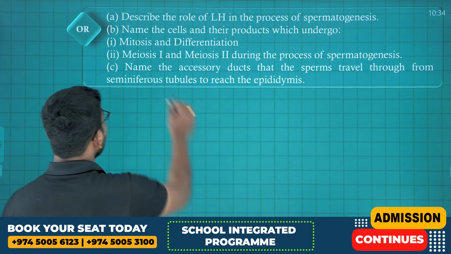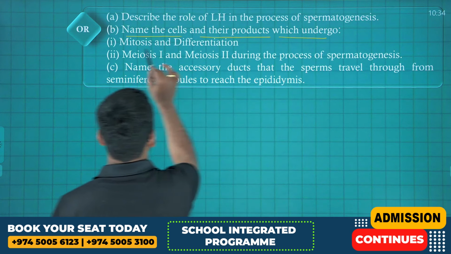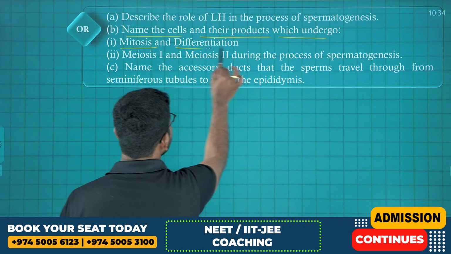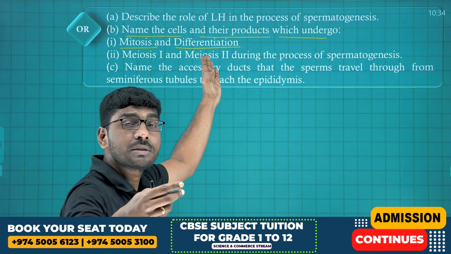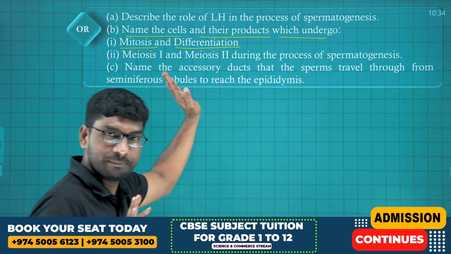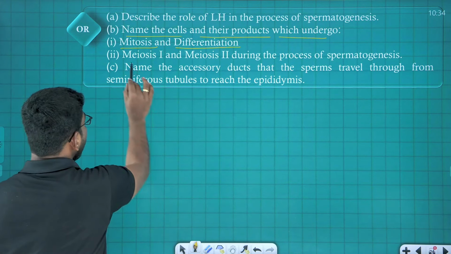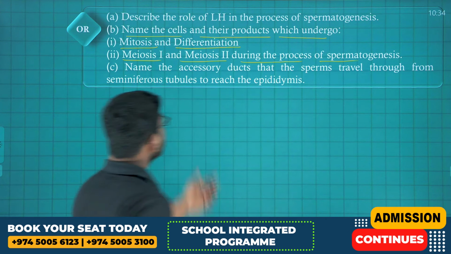Clear, students? Come. Name the cells that undergo mitosis and differentiation. Mitosis, spermatogonia, differentiate to form primary spermatocyte. Clear? Next, meiosis 1 and meiosis 2 during the process of spermatogenesis.